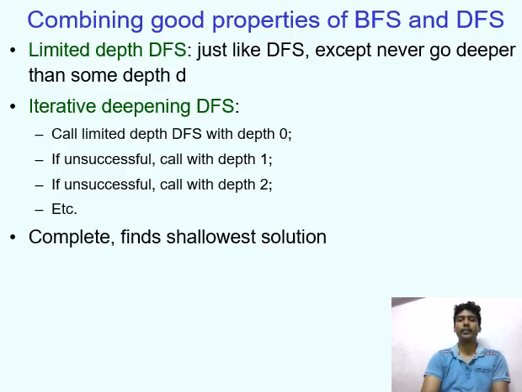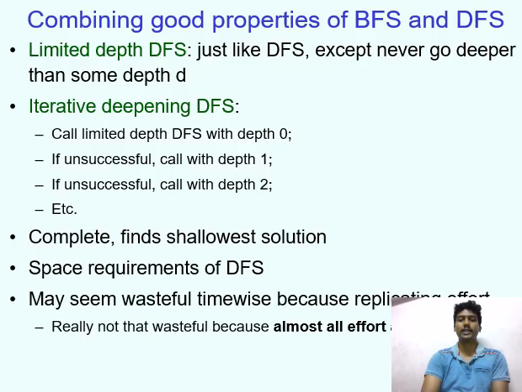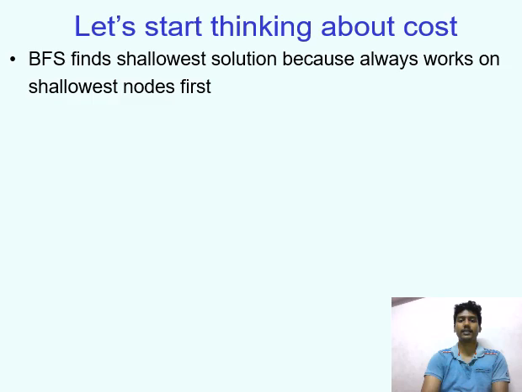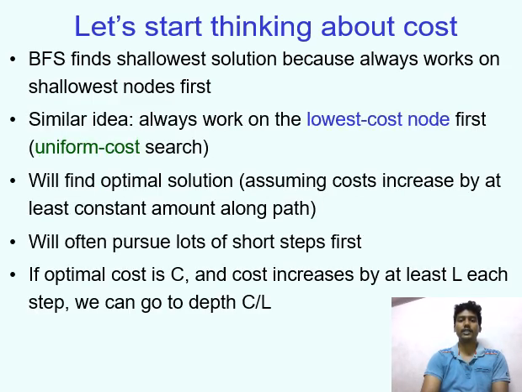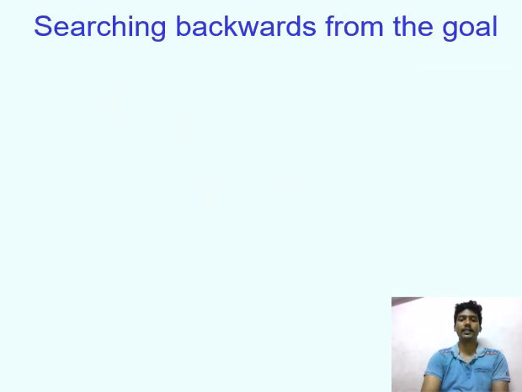Combining the good properties of BFS and DFS. Limited depth DFS is just like DFS except it never goes deeper than some depth. It is complete and finds the shallowest solution, with the space requirement of DFS. Let's start thinking about cost. BFS finds the shallowest solution because it works on the shallowest nodes first. It will often pursue a lot of short steps first, with a similar memory problem as BFS.